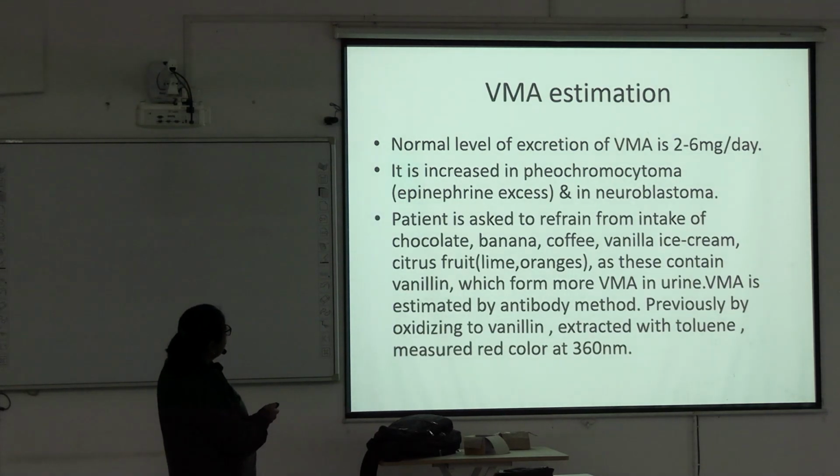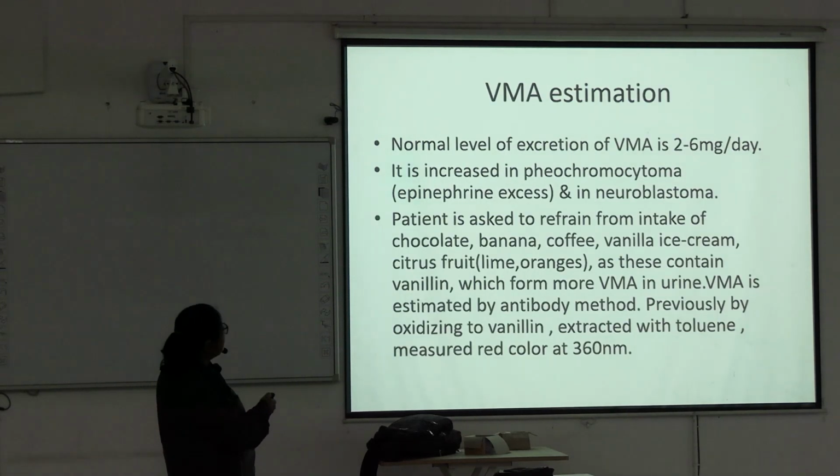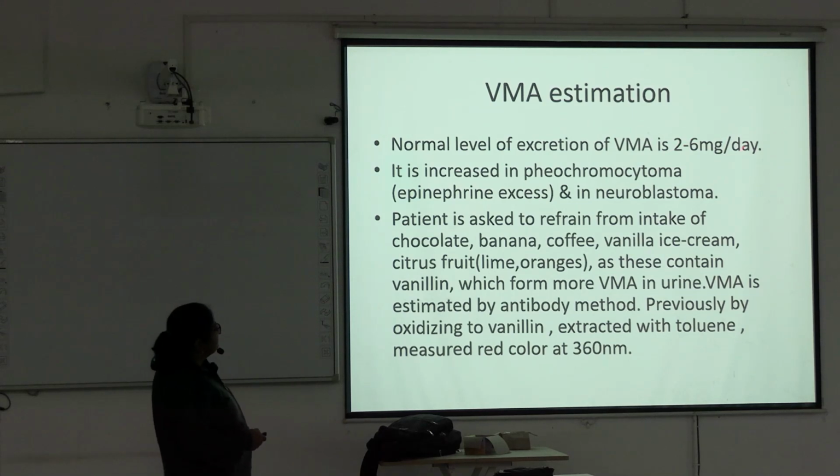Now the vanillyl mandelic acid estimation. Normal level is 2 to 6 milligram per day. It is increased in pheochromocytoma. It is another important disease, pheochromocytoma, where epinephrine is in excess. Okay, epinephrine level is increased. And in neuroblastoma. Vanillyl mandelic acid is increased in pheochromocytoma and neuroblastoma.